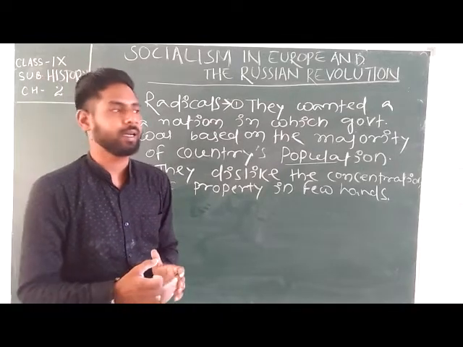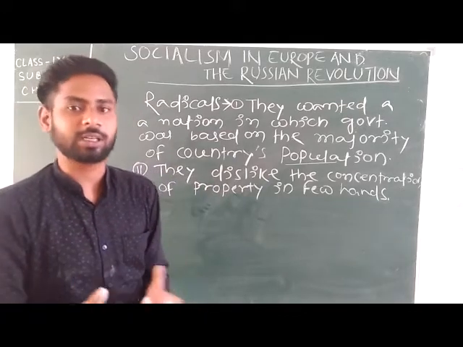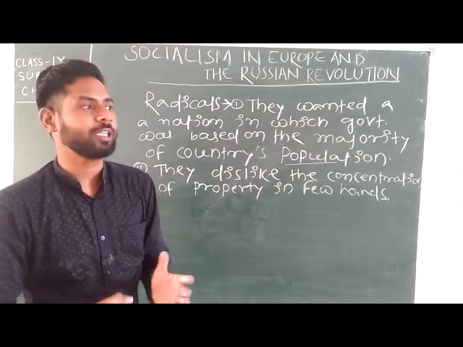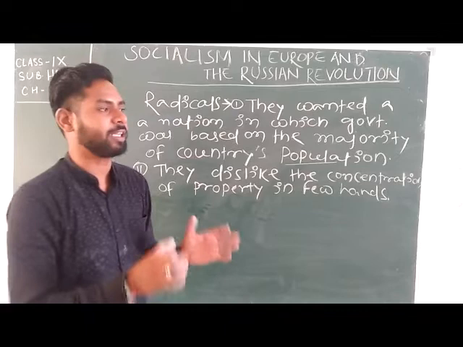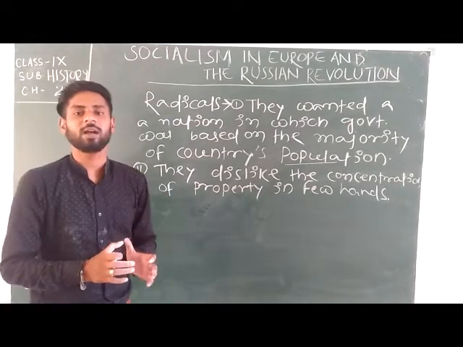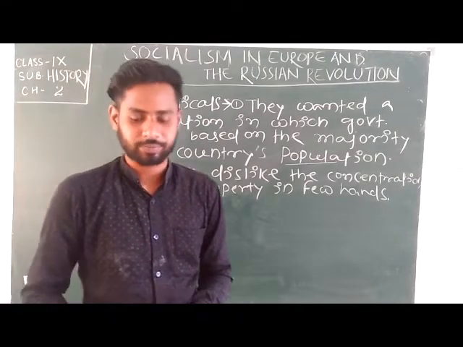After that, the Russian Revolution, and in 1970 many social and economic changes took place in European society with the help of liberal class people and radical class people. Got it?